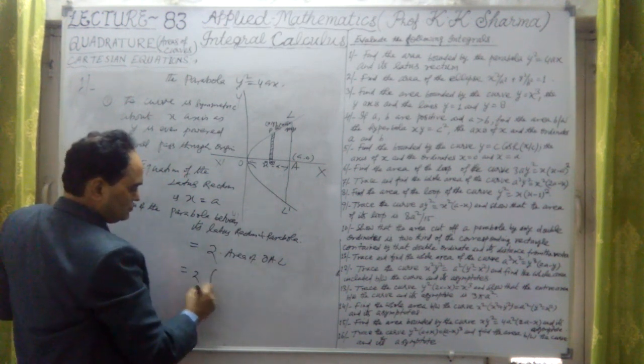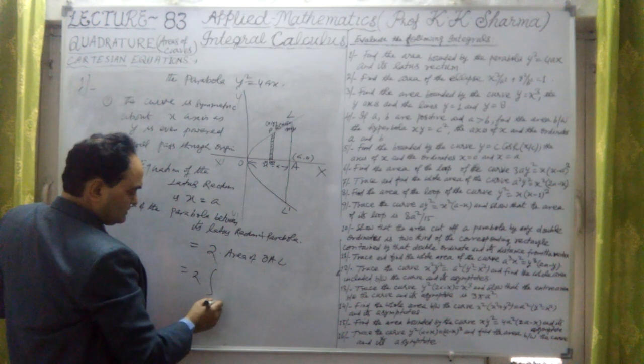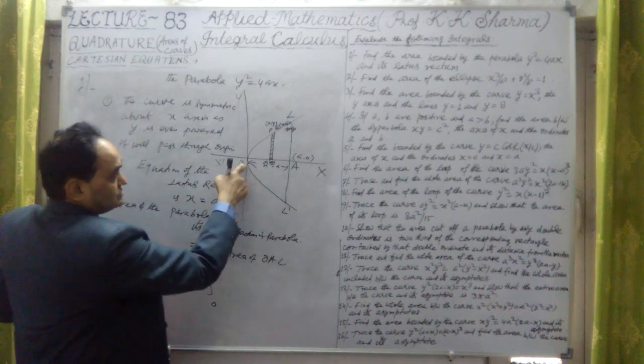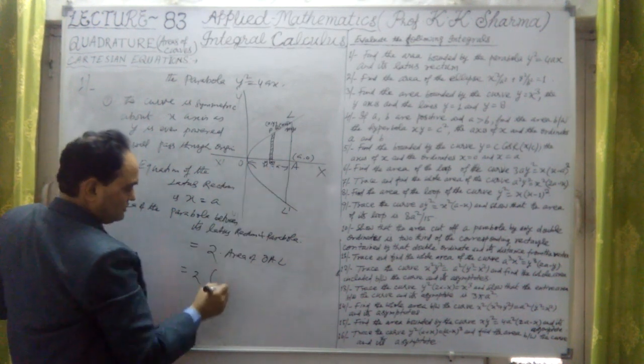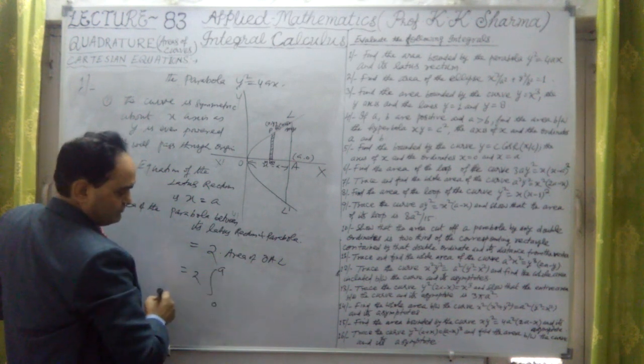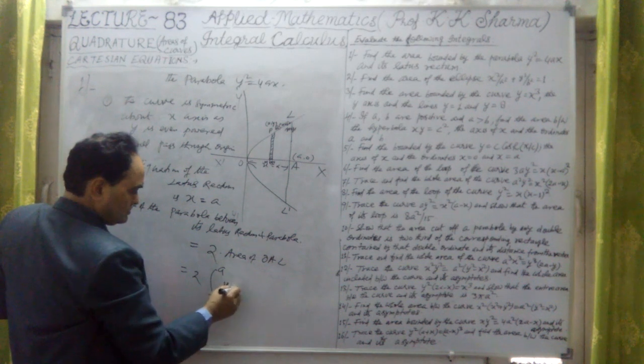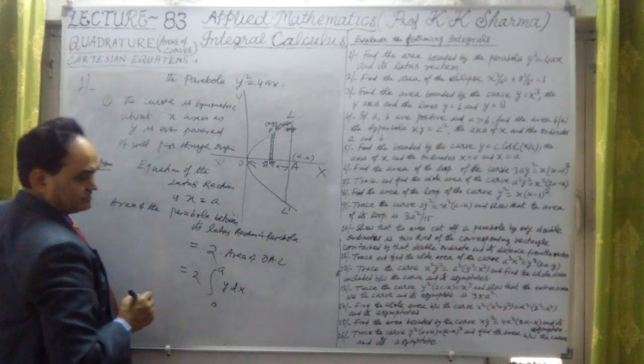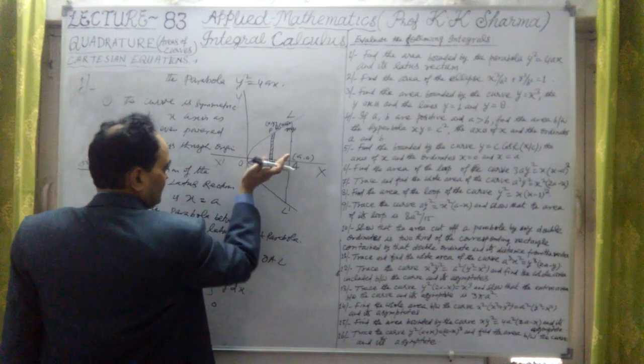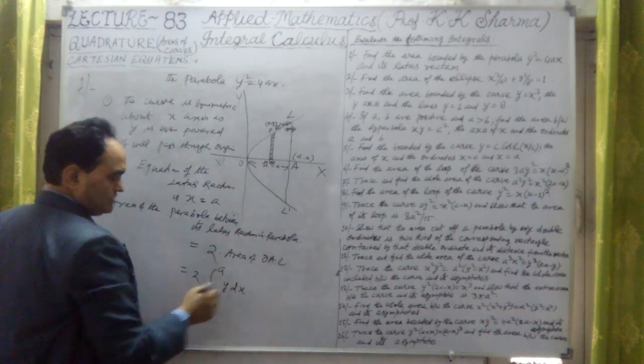So this is twice, with the help of single integration, from 0 to a limits, the integral of y into dx. This is between the x-axis and this parabola, so y into dx.